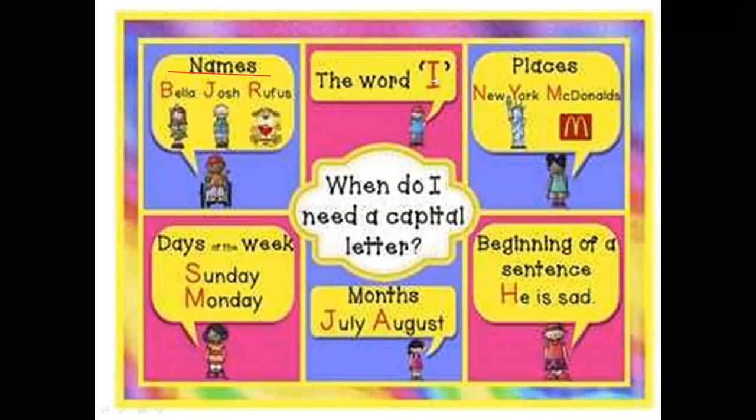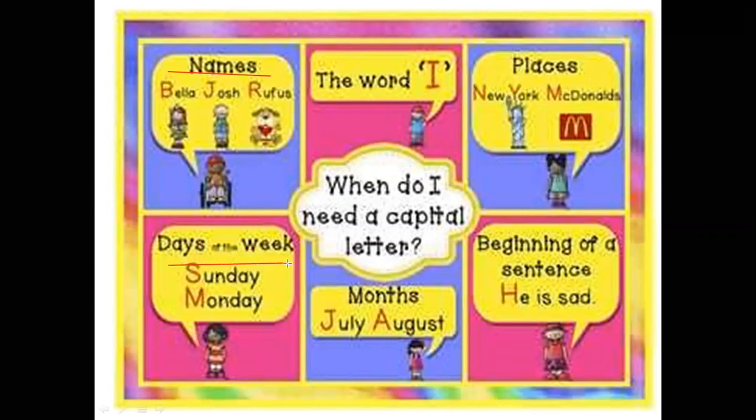And don't forget to write the pronoun I with a capital letter. Here, places, New York, McDonald's, or the name of a shop, brands, city, name of a street, school, brand, like the shops.